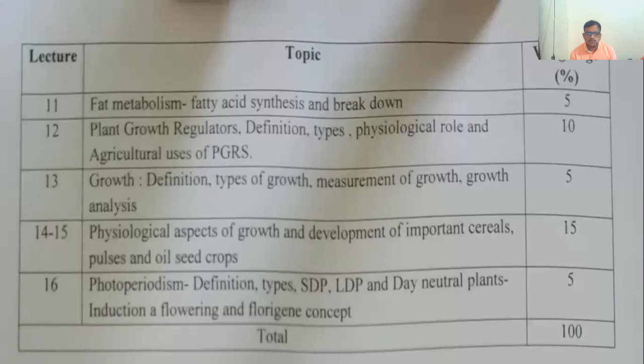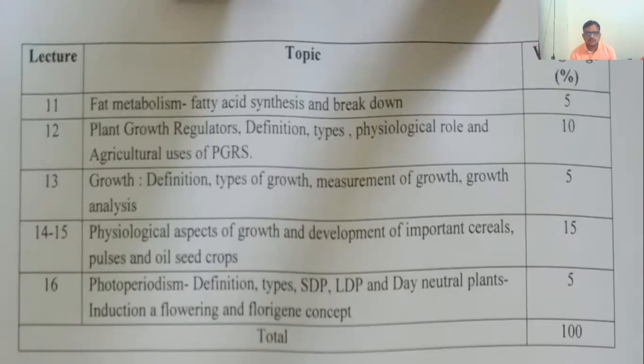Moving on to the next point, that is plant growth regulators. Now here, different plant growth regulators are there, in which auxins are there, cytokinins are there, then again 2 to 3 different important plant growth regulators are there which we are going to discuss, in which ethylene is an important one, then abscisic acid is also there.